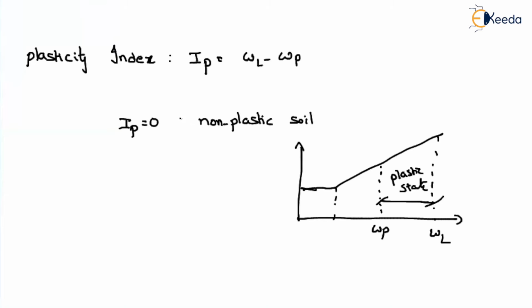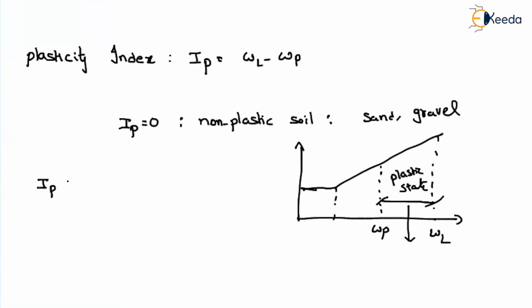That means if IP is equal to 0, for which type of cases is it possible? Either sand or gravel. So if IP is equal to 0, that means your liquid limit is equal to the plastic limit, so we don't have any plastic state present in the soil sample. That is possible only for sand and gravel. We have to memorize these values.